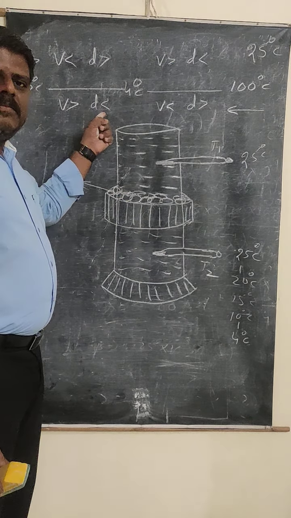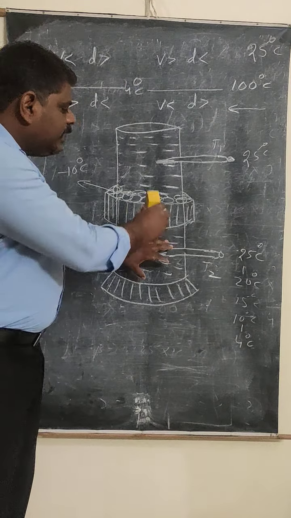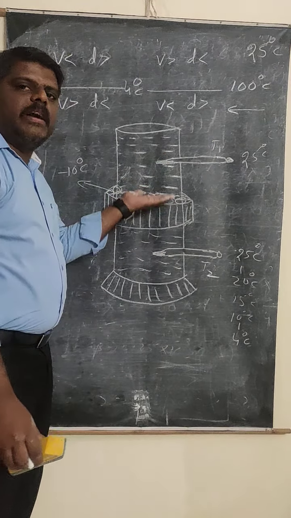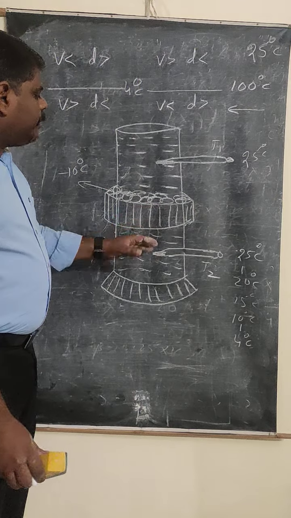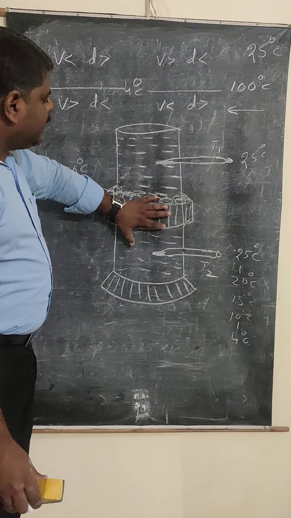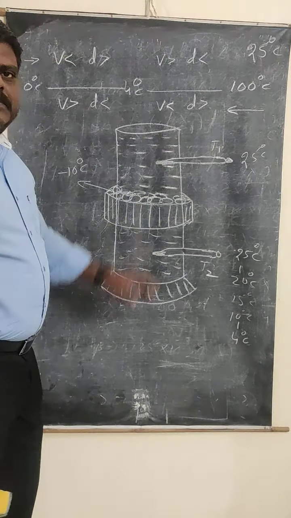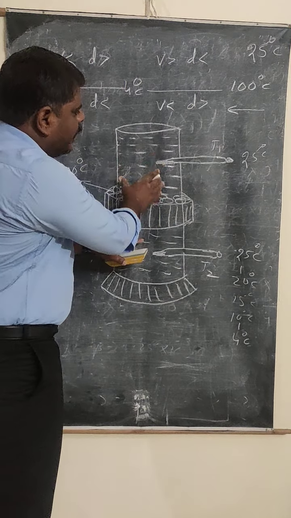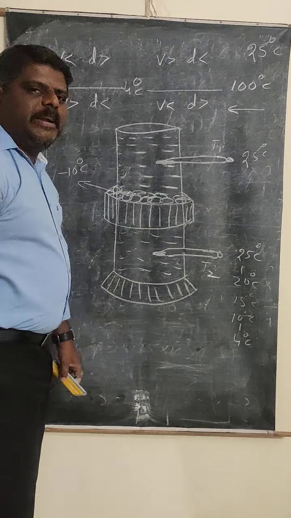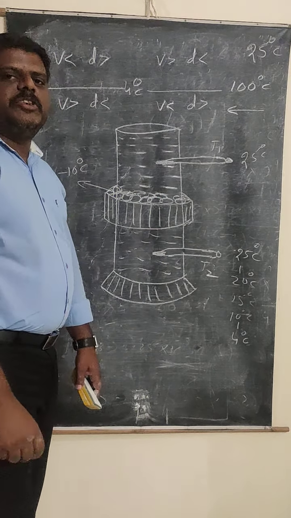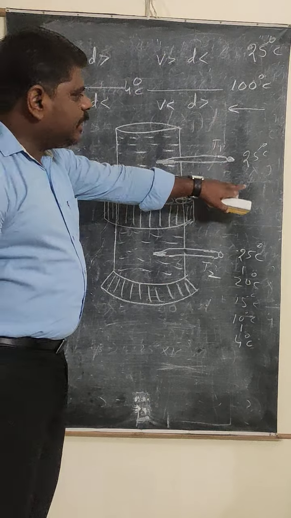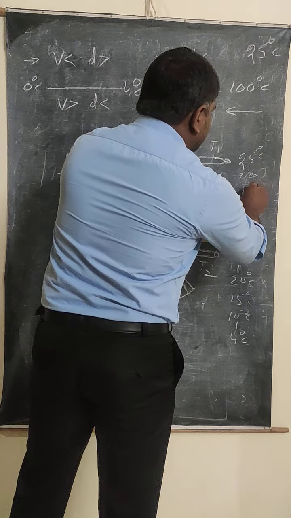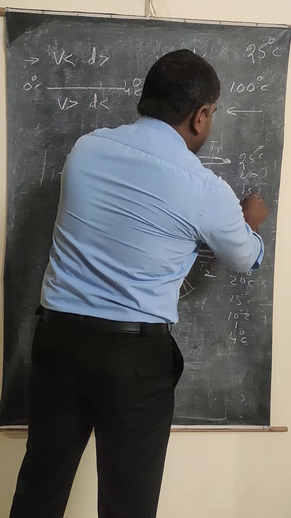Density decreases. When the density decreases here, will this water come down or go up? If the density decreases, the water will go up. The cooling water has now started going in the upward direction. When the water is going upward, which temperature is going to decrease? The upper part liquid temperature is going to decrease, and gradually the temperature decreases from 25 degrees Celsius to 20 degrees Celsius, 15 degrees Celsius, 10 degrees Celsius.